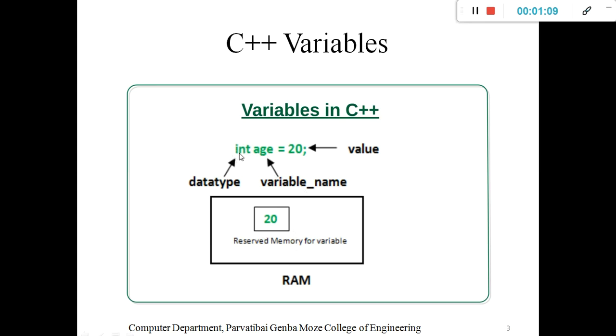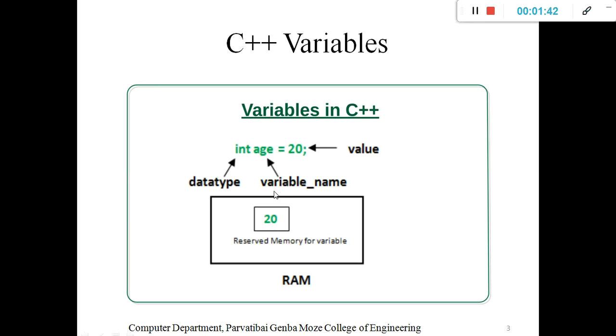For example, int age. int is a data type. After this point we will understand what exactly a data type is. int is a data type, age is a variable name, and that variable contains the value 20. Why 20? Because the data type is int, an integer value. That's why the use of variables is to store values.